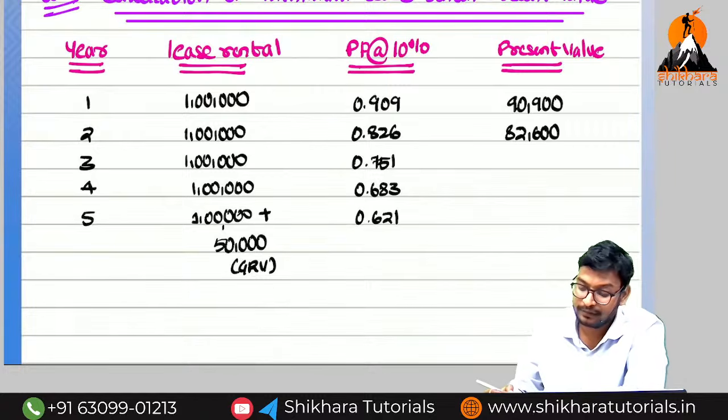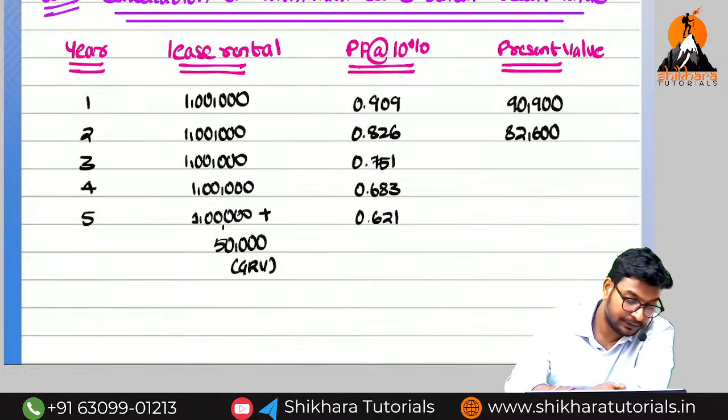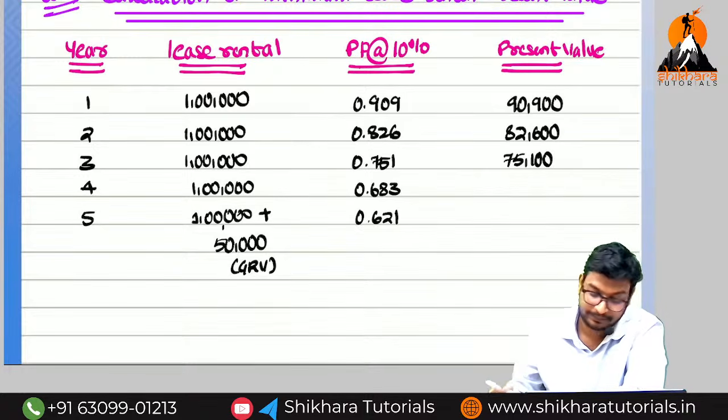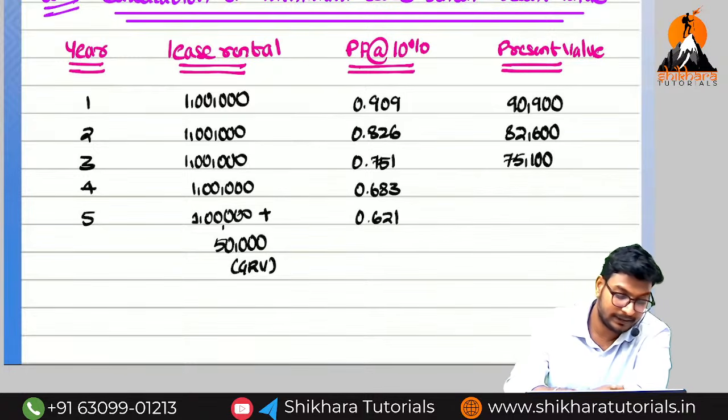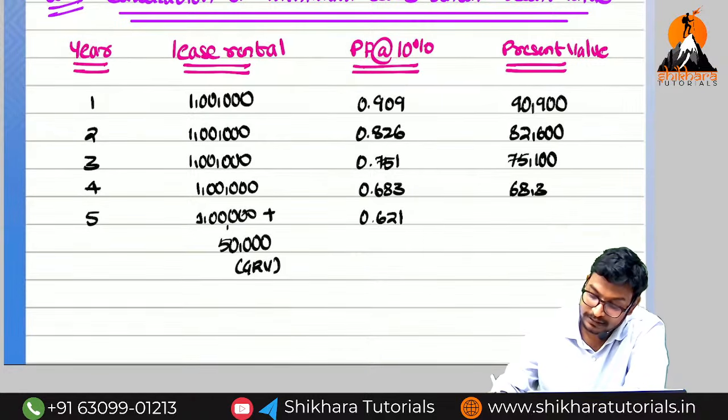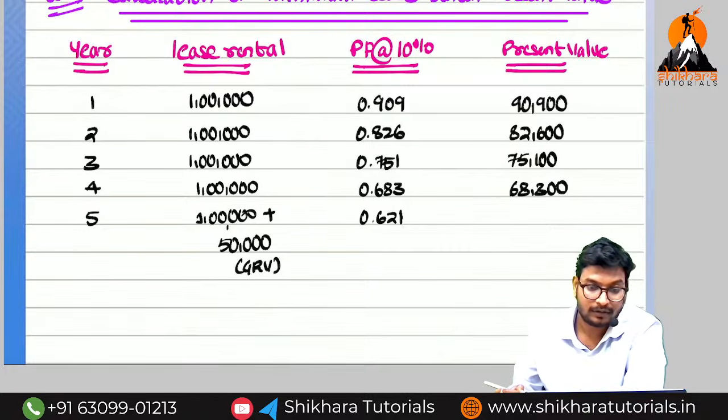What is the next one again? 1 lakh into 0.751, M plus. How much? 75,100. And again 1 lakh into 0.683, M plus. How much? 68,300. Okay, guys.